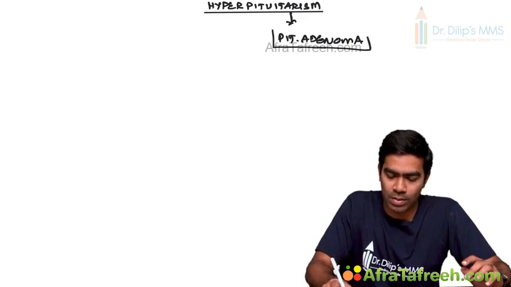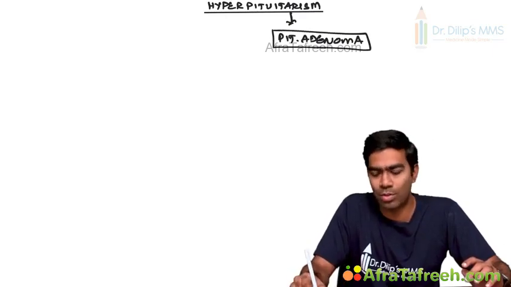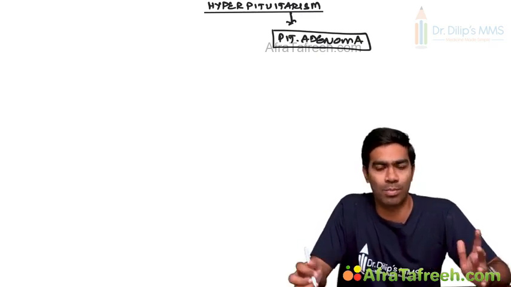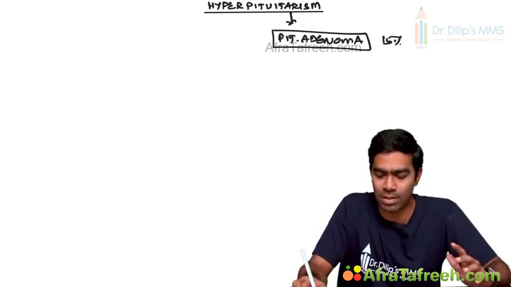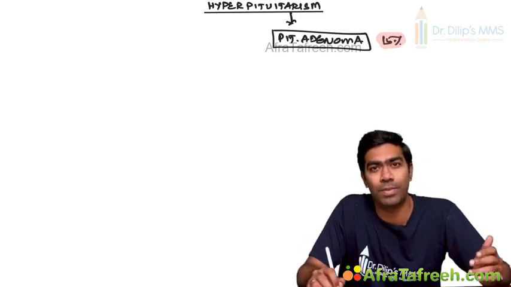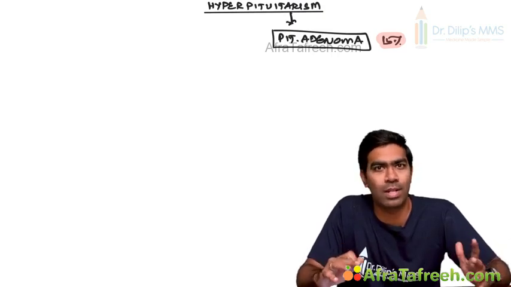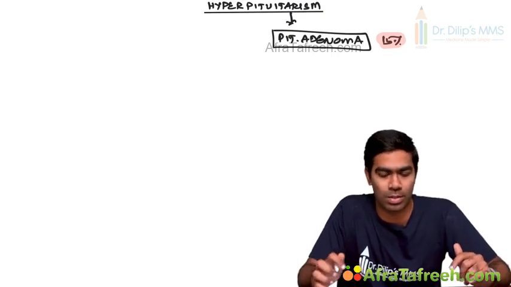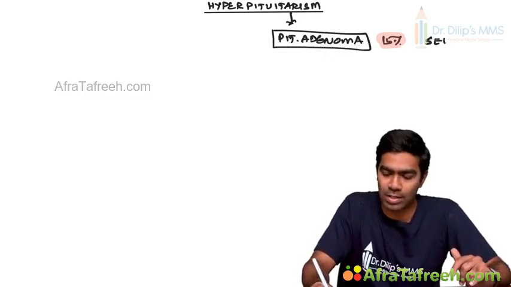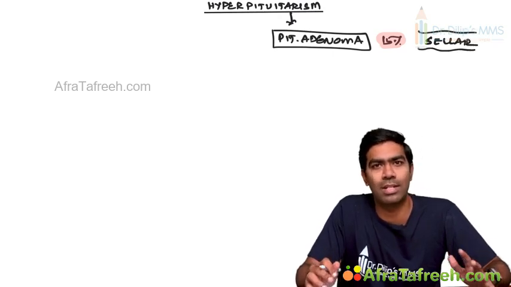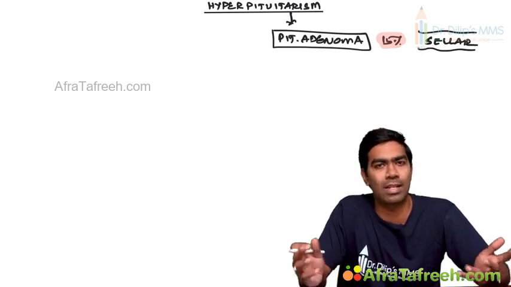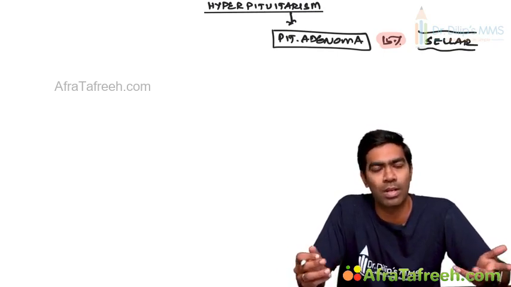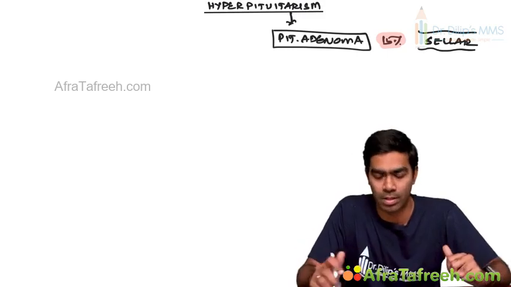Why is pituitary adenoma very, very important? Because it contributes to a sizable number of primary intracranial neoplasms. Approximately 15% of the primary intracranial neoplasms are pituitary adenomas, which means almost 1 in 6 to 1 in 7 of the intracranial neoplasms tend to be pituitary adenomas. And pituitary adenoma, you know, it's a sellar tumor. There is no need to introduce that. The pituitary is a gland of the sella turcica, so the tumors of the pituitary will be sellar tumors only.